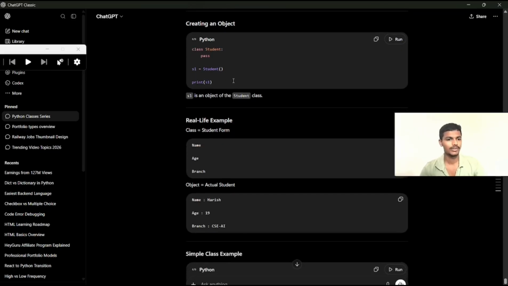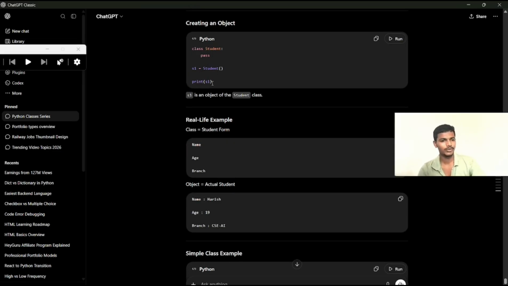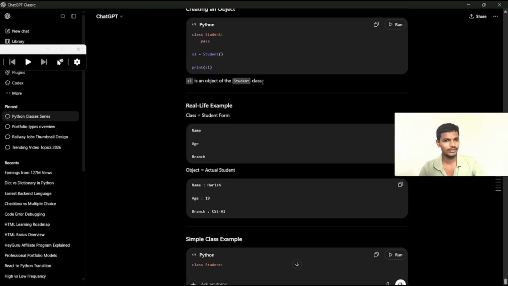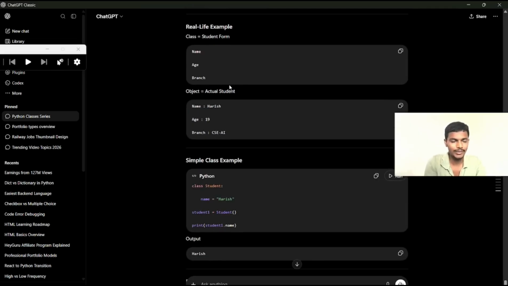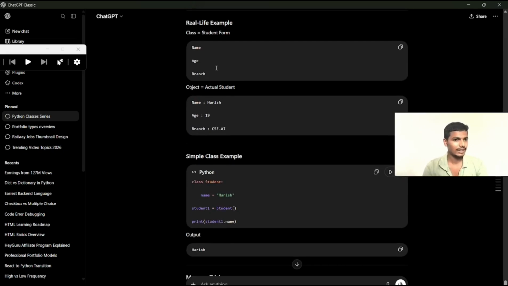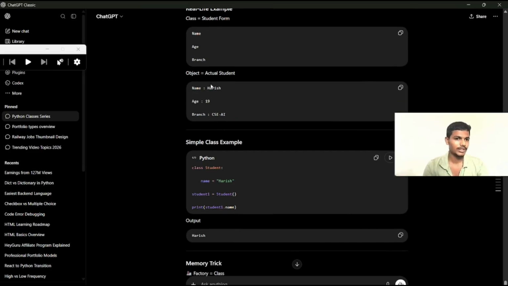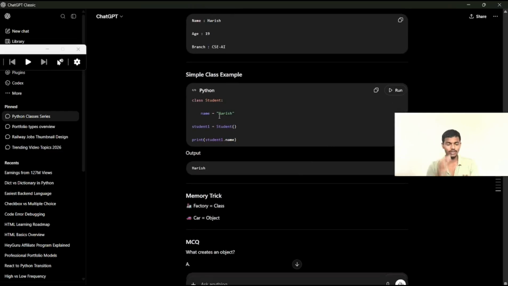Listen carefully. Class, class name, colon, pass. s1 is equal to Student(). We are creating an object, s1. s1 is the object of the Student class. Now we are taking one real life example to explain in a better way. The class is a student form. Now we are adding name, age, branch. The object is an actual student: name is equal to Harish, age is equal to 19, branch is equal to CAI department. Now the object is storing actual student data. An object is always for the purpose of storing data.